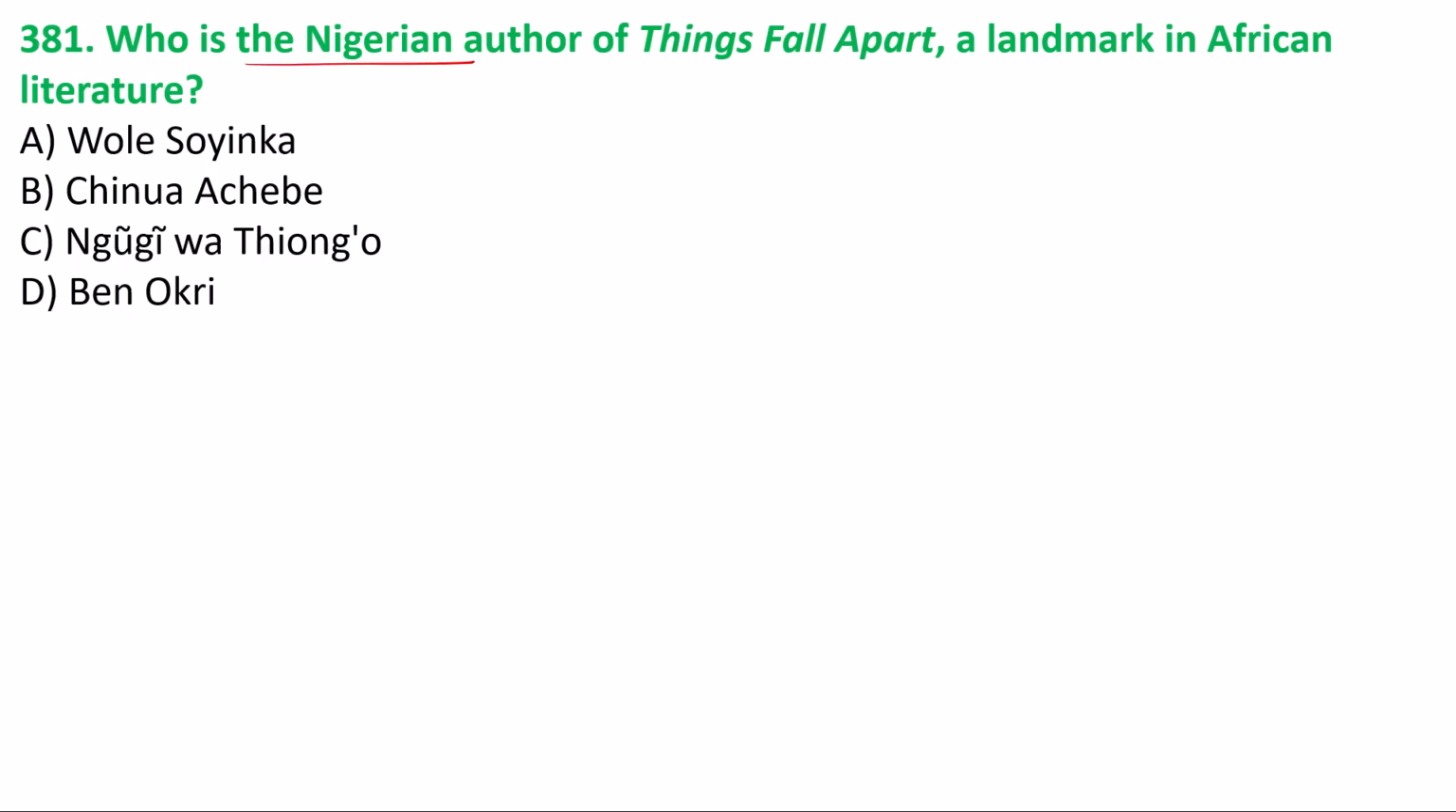381, who is the Nigerian author of Things Fall Apart? Things Fall Apart is a landmark work in African literature. Caribbean literature was very popular at the time of the 20th century, modern and postmodern age. And the Nigerian author of Things Fall Apart is Chinua Achebe. Option B is the answer.